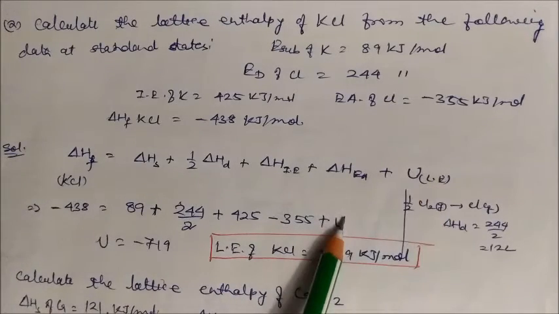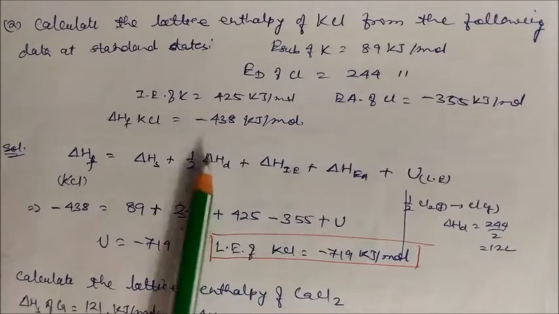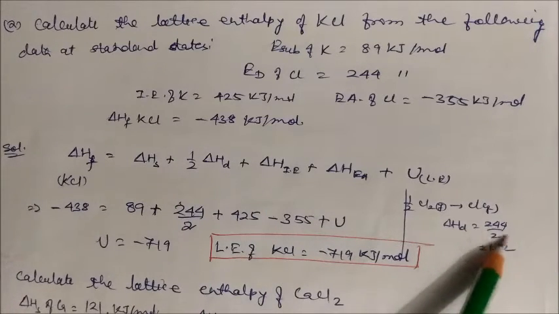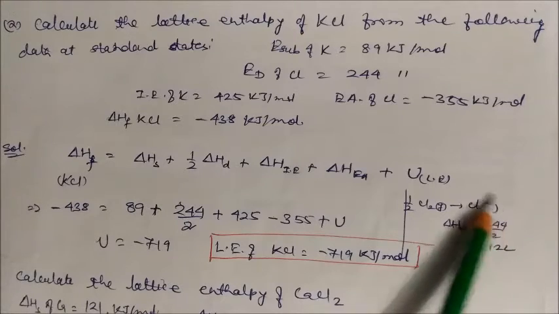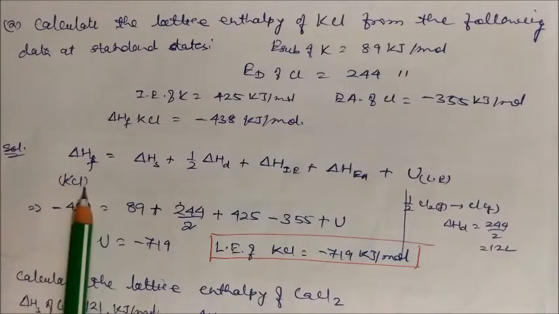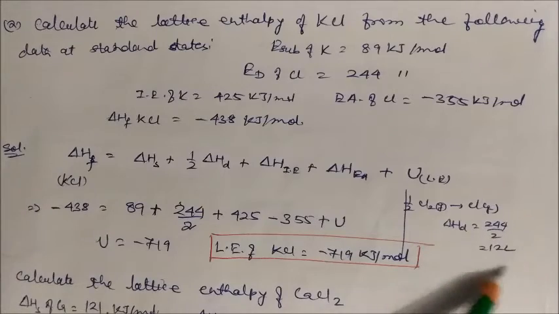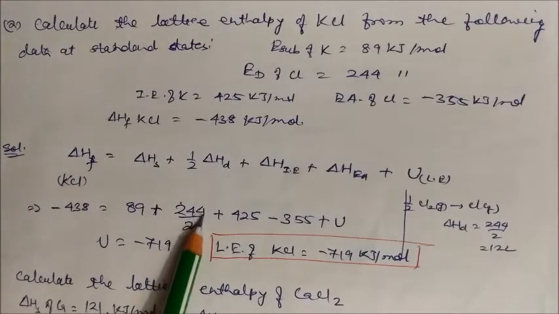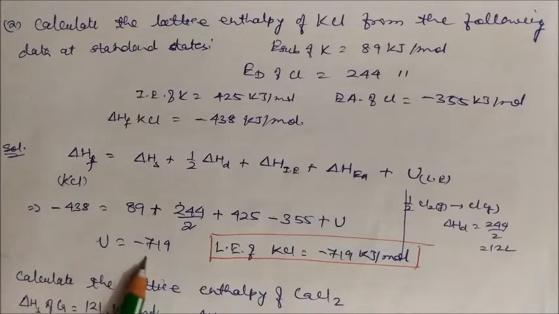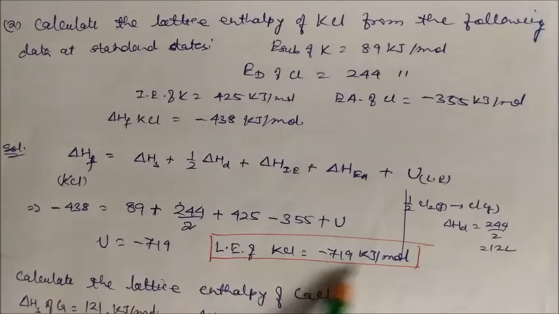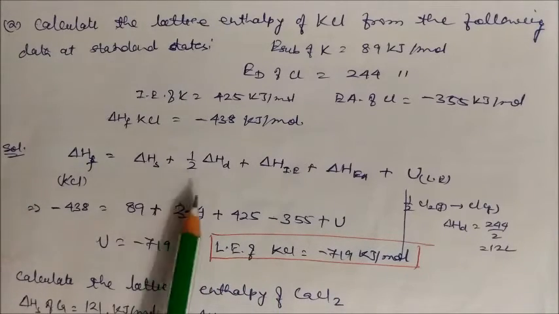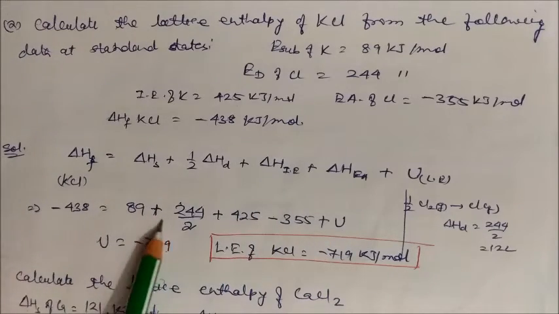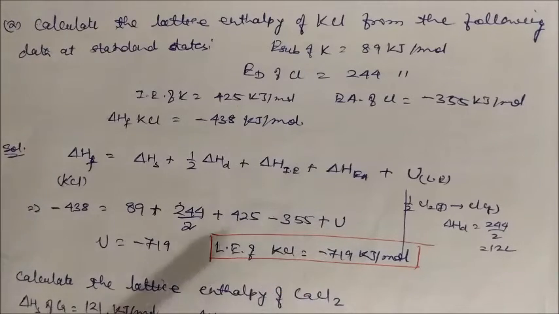We have to find the lattice energy. For dissociation energy, half is needed: the total energy of 1 Cl2 divided by 2, because KCl contains only 1 Cl atom, so it becomes 122. Substitute all the values and you will get the answer 719. It should have a negative value, because if the lattice energy is negative, then the compound is stable. Dissociation is not feasible unless the lattice energy is positive.